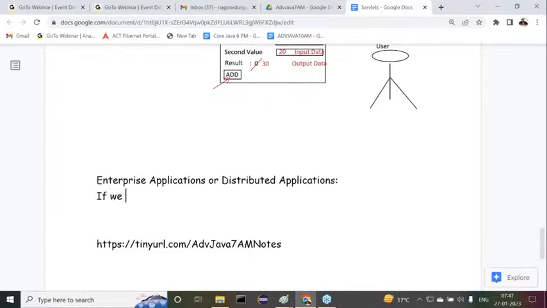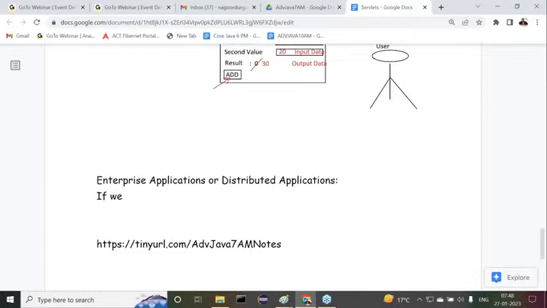Listen carefully. For standalone applications, we already understood the definition. If we design and execute any application without using client-server architecture, or without distributing application logic over multiple machines, then those applications are called standalone applications.